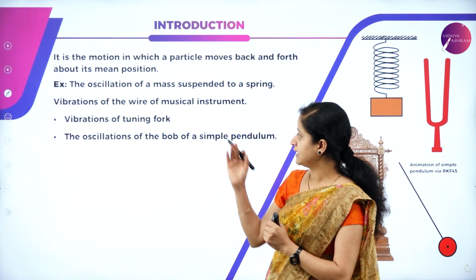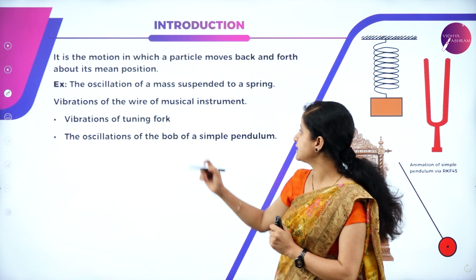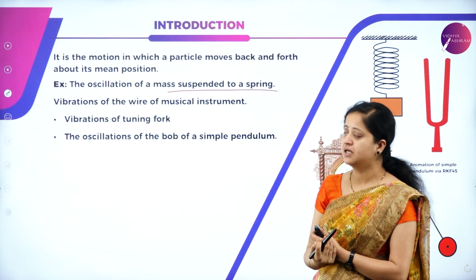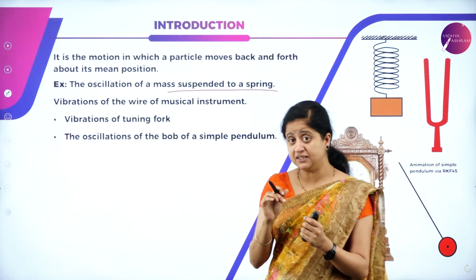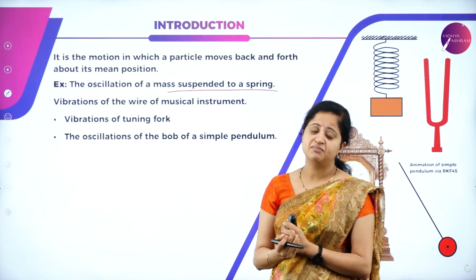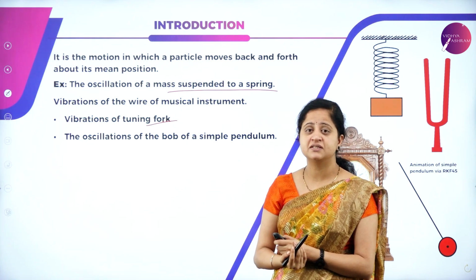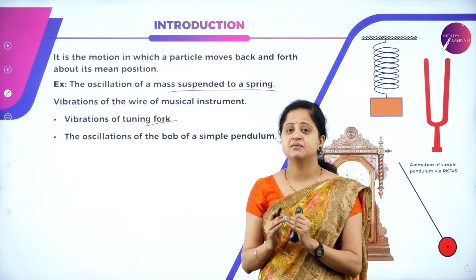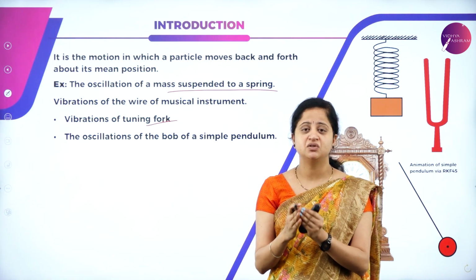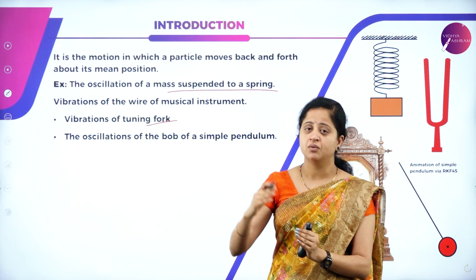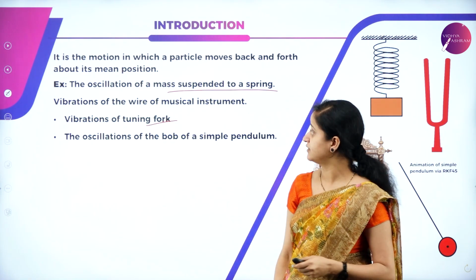Now the examples for oscillatory motion are again a mass suspended to a spring, vibrations of the wire of a musical instrument, as well as vibrations of a tuning fork. All these are examples of oscillatory motion. So this is the basic thing we need to understand about oscillations. What is periodic? What is oscillatory?